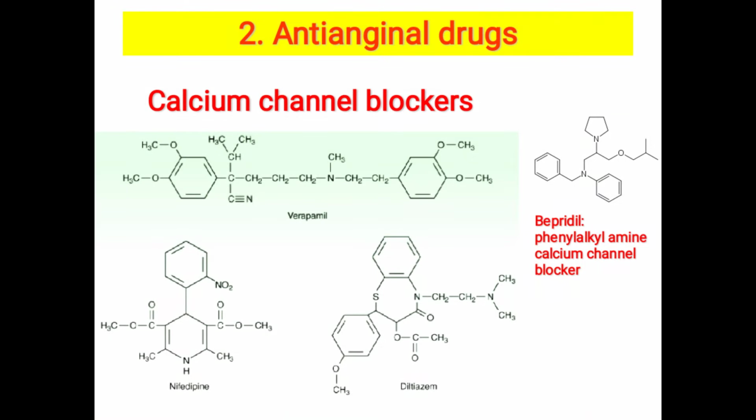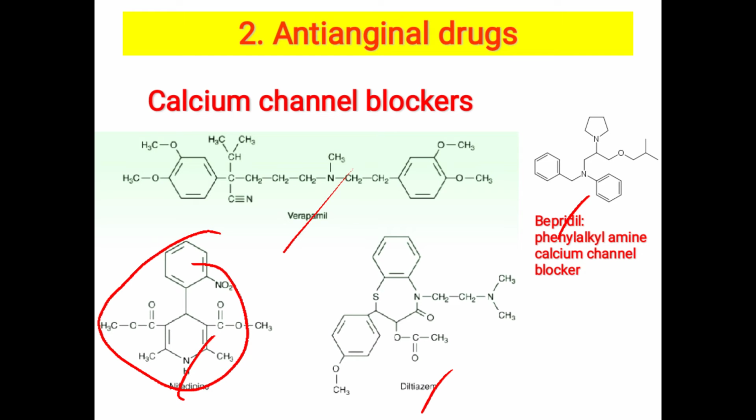So the next class of anti-angiogenic drug is the calcium channel blockers. In these calcium channel blockers, the examples are verapamil, nifedipine, diltiazem, bepridil. They are there for our syllabus. Okay, so these are the 1,4 dihydropyridine. This is the phenyl alkyl amine derivatives.